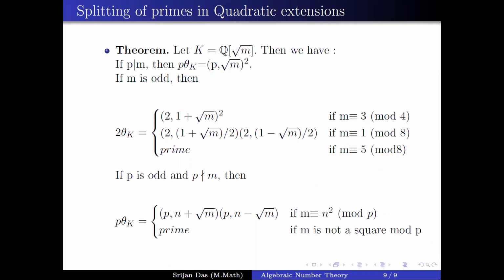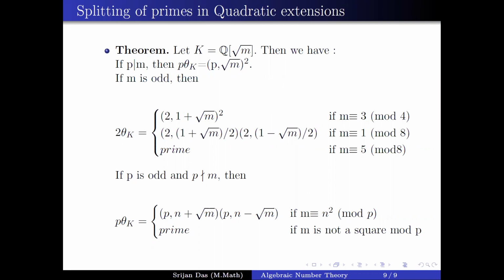Then you can actually show that if p divides the discriminant, then this prime must be a power of 2. So if q contains your p, and you already know p divides the discriminant, then you must have p equal to q square. If it doesn't divide, then you have to find two prime ideals, q_i and q_j, and then you multiply them.